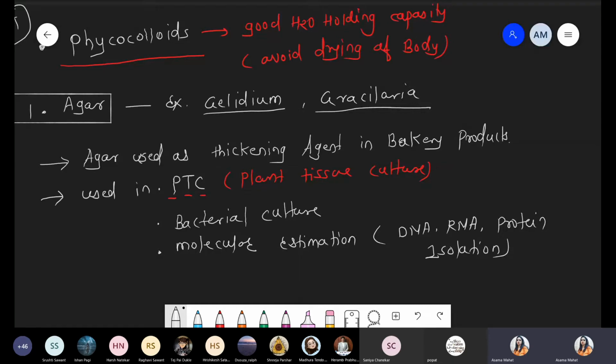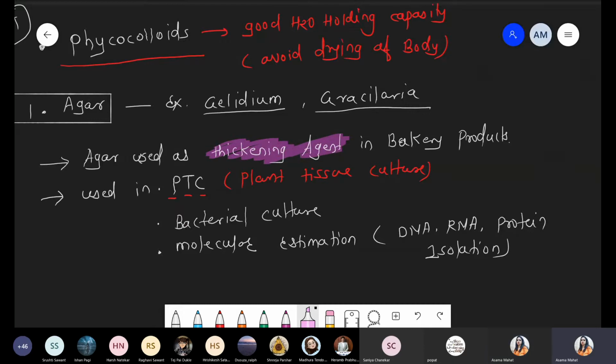Inside that jelly, when you boil it, you can add the different nutrients, and you can easily grow plants, or any bacteria, and even for isolation of molecules like DNA, RNA, and protein isolation, you have to run the agarose gel electrophoresis technique. During that technique, you have to use agar powder, a more purified form of agar, which is called agarose. We will see all this in 12th, not now, but just remember it is used as a thickening agent. That's it.